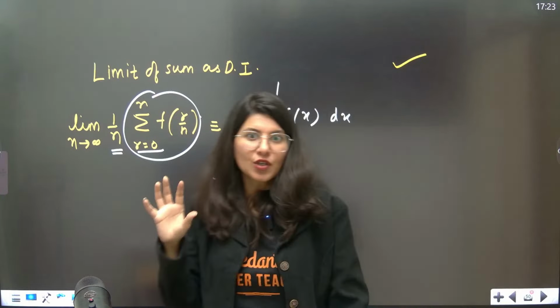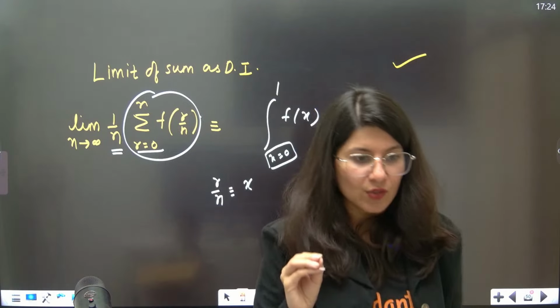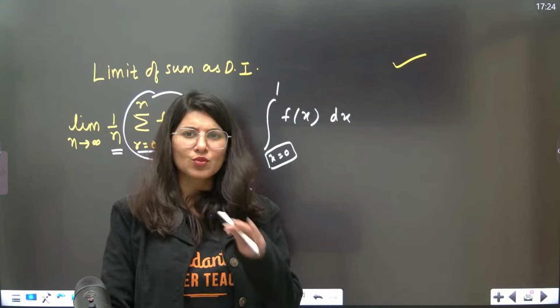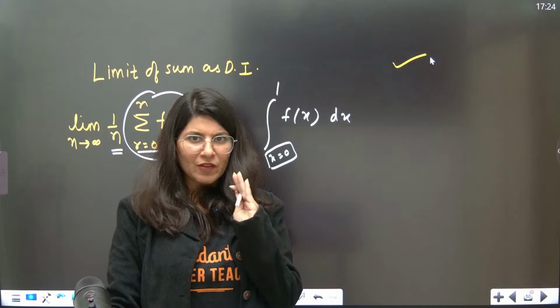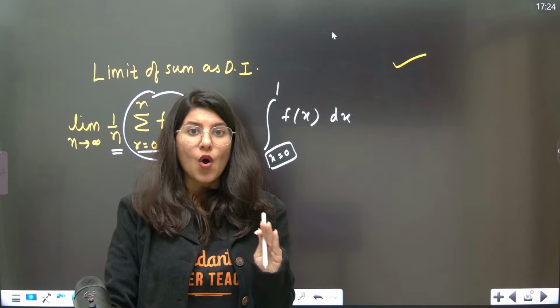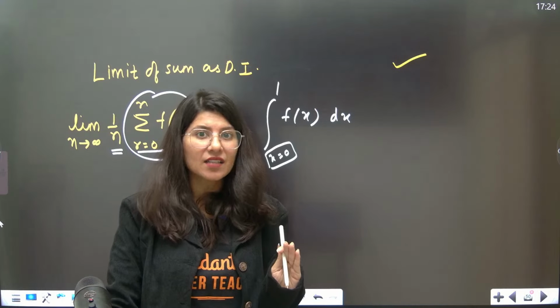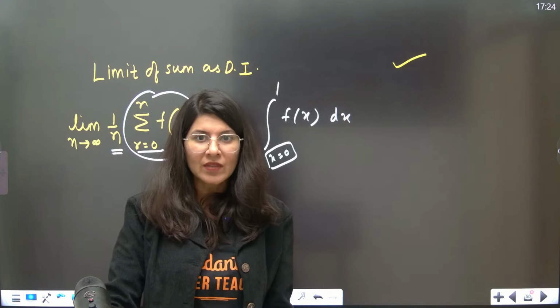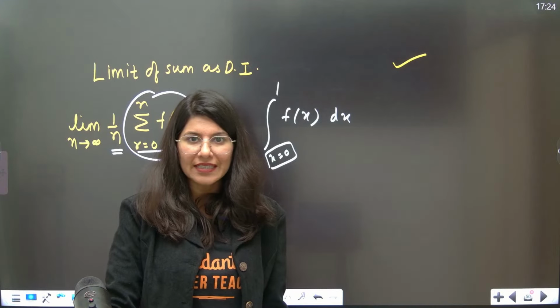This is what your topic is. Okay. So now we are done with this session of mathematics, which was a very focused session on JEE Advanced Integral Calculus. So this session was all about integral calculus. We are going to do more questions on integral calculus. Do not worry about that.